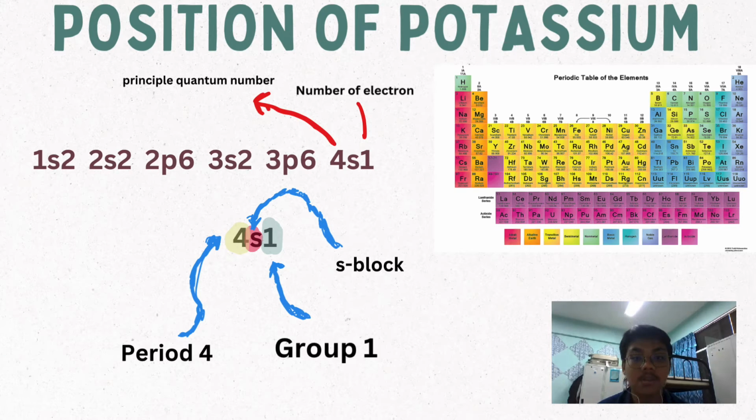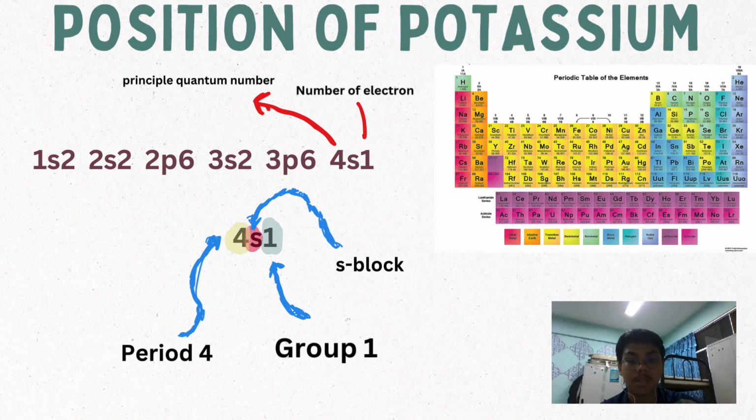Now let's move on to the position of the potassium. Now as I said earlier, the electronic configuration for potassium is 1s2, 2s2, 2p6, 3s2, 3p6, and 4s1. Now how do we determine the position of the potassium? Now let's have a look at the last orbital, which is 4s1. Now the last orbital, as we can see, is s orbital, so that makes potassium to be located at the s block.